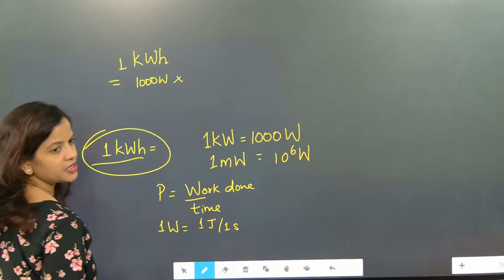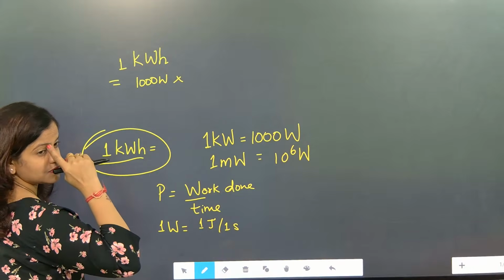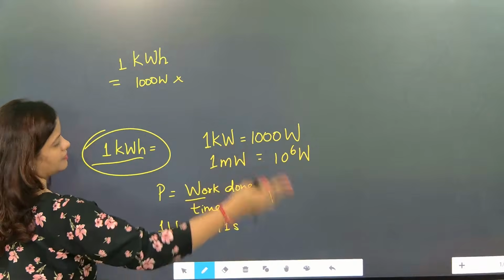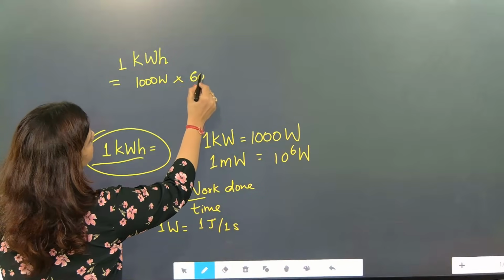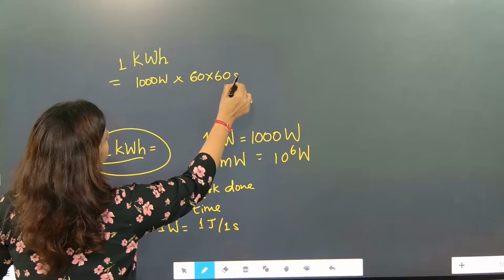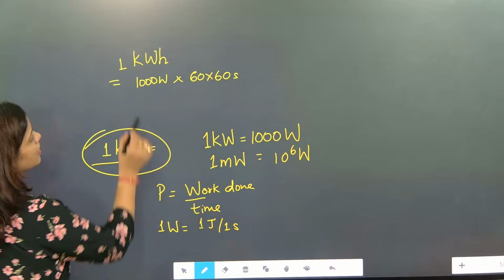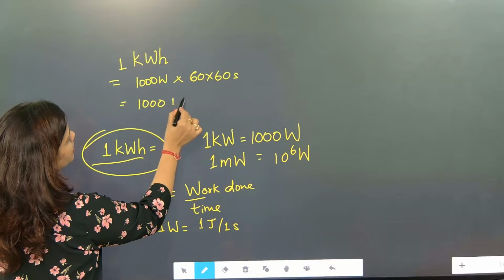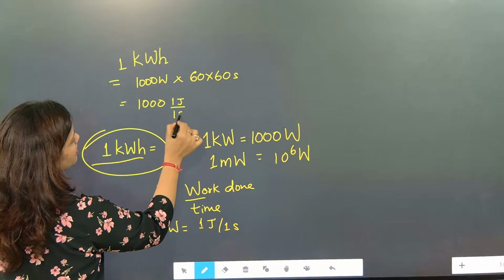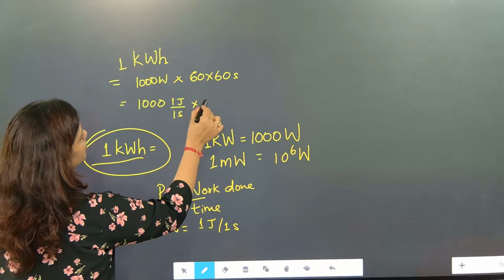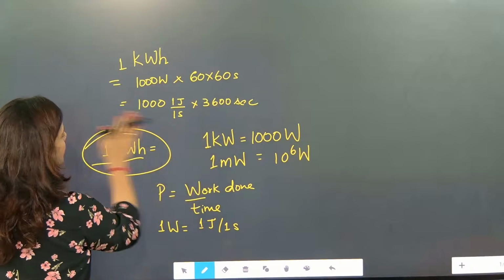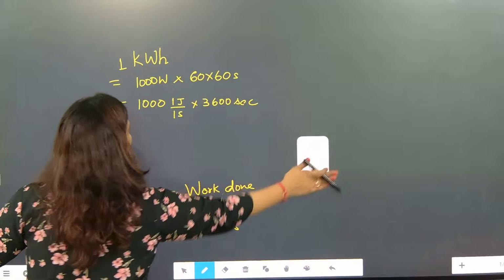Hour will be how much? 1 hour is 60 into 60 seconds. Now 1 watt is equal to 1 joule by 1 second, into 3600 seconds.